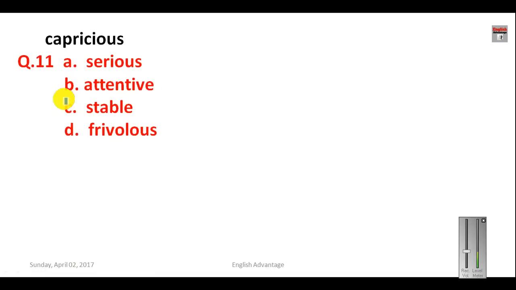Capricious. Okay, if you are capricious, let me first tell you the options: serious, attentive, stable and frivolous. Four options are given here. So if you are capricious, you are unstable or you are fickle. So the opposite of capricious will be stable, and frivolous means stupid or very silly.